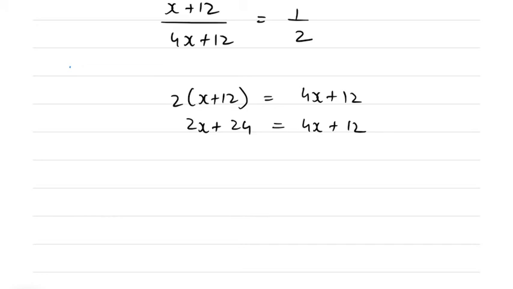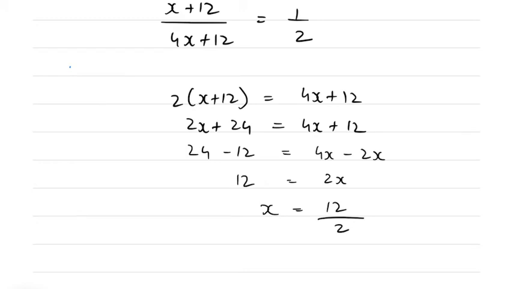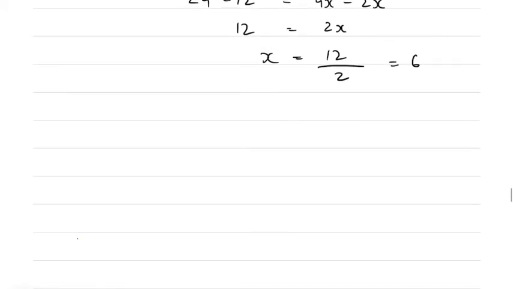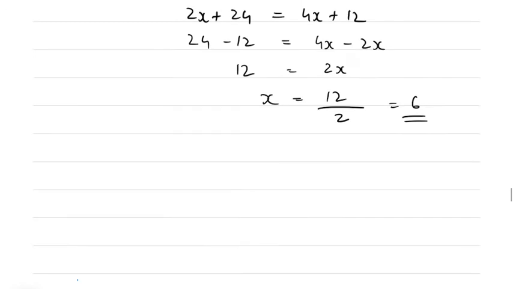Okay, so numbers on one side and x terms on the other side. So 24 minus 12 is equal to 4x minus 2x. So 2x is equal to 12. So x is equal to 12 by 2. So x is equal to 6. Okay.